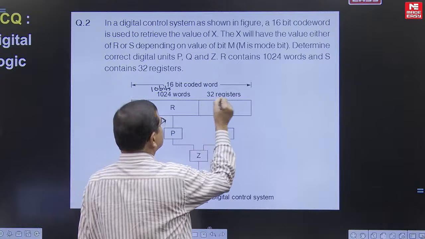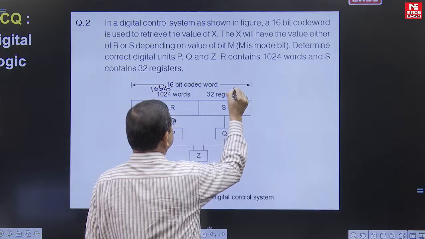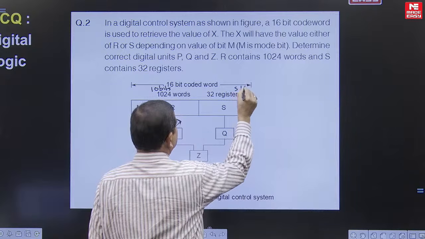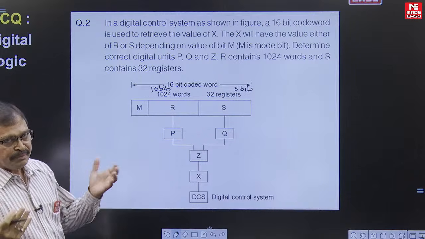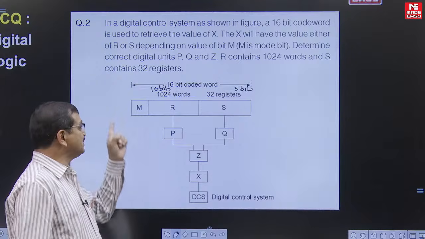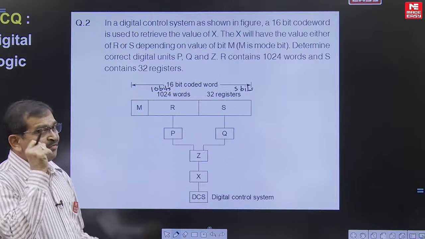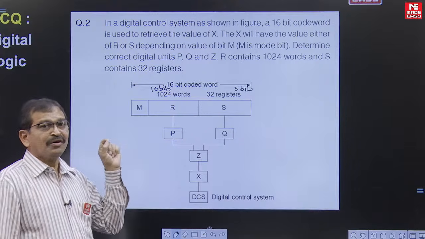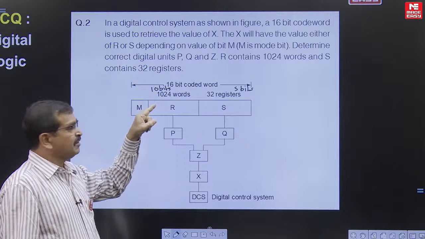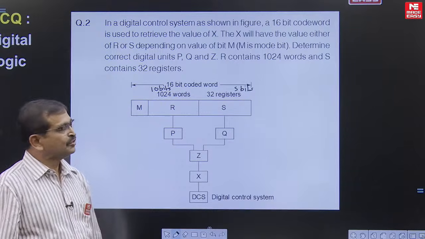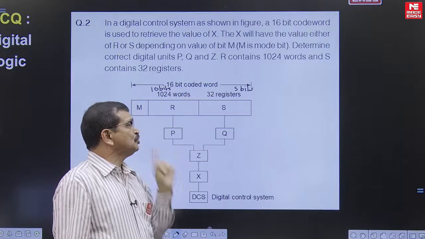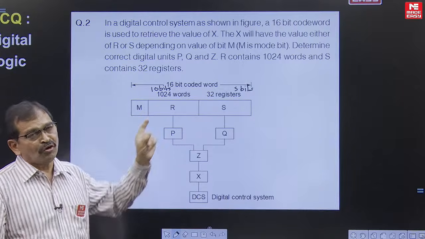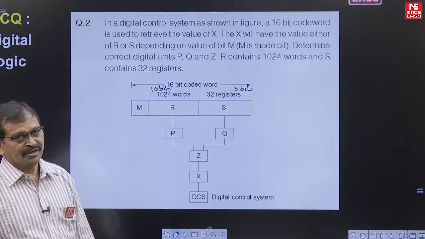And here it is 32 registers. 32 registers means it must be referring to 5 bits. So based on this M value, either we choose the word corresponding to any one of the locations of these 1024 words, or we choose any one of the register contents out of 32 registers.